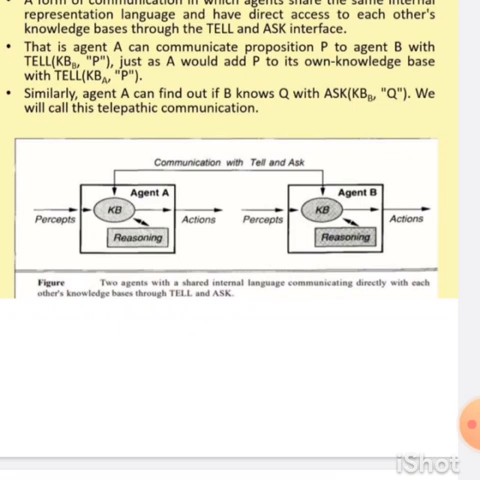Here what happens is they share the information using some interfaces, a tell and ask interface. They communicate with each other. Here we have two agents, agent A and agent B. Agent A sends some information to agent B. The notation given is TELL KB, that is knowledge base, then P, which means the information. That information P is passed from A to B. It means A is sending the information to B, and B has to store that information in B's knowledge base.